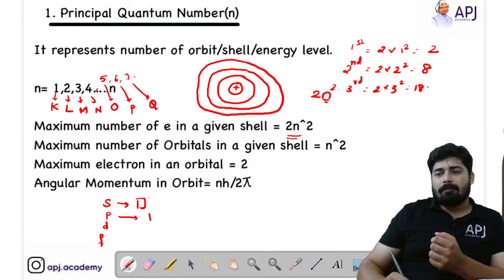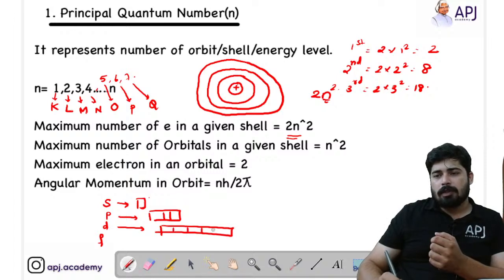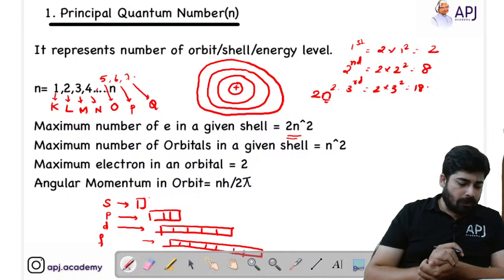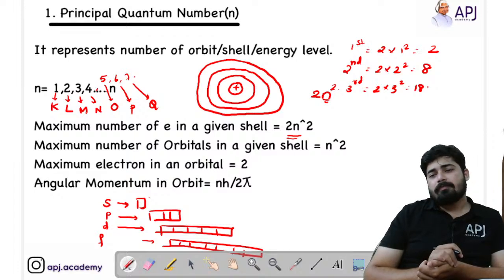For P subshell, we have 3 boxes. For D subshell, we have 5 boxes: 1, 2, 3, 4 and 5. And for F subshell, we have 7 boxes: 1, 2, 3, 4, 5, 6 and 7.